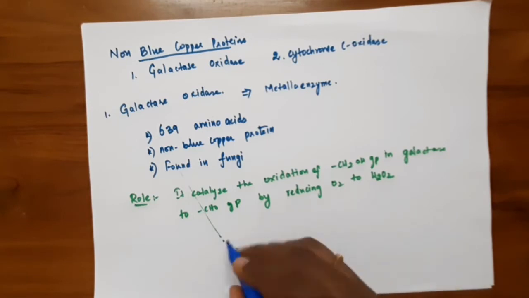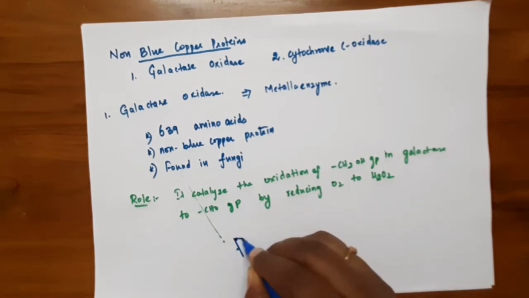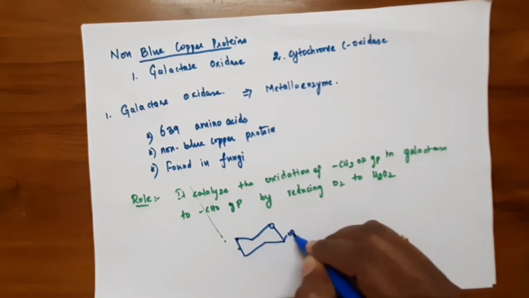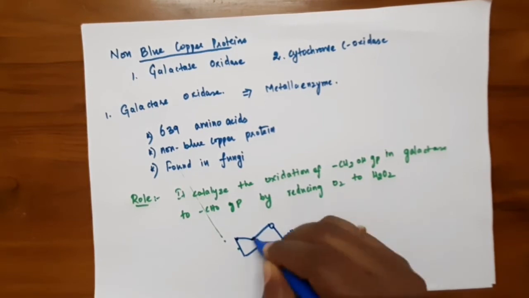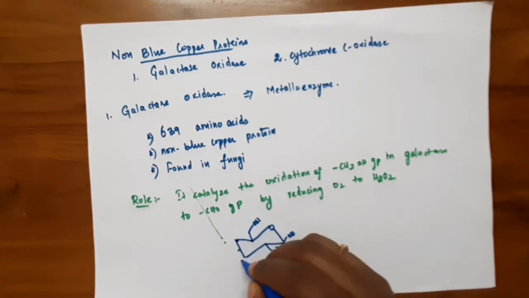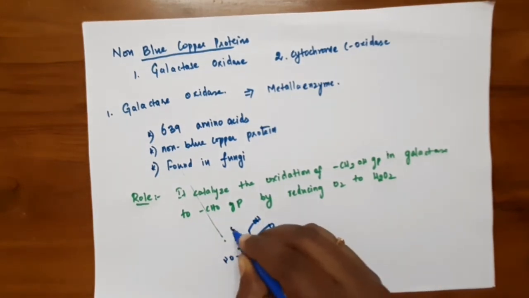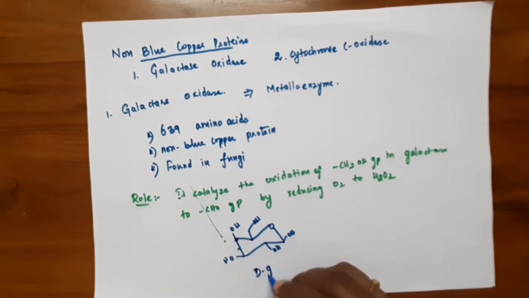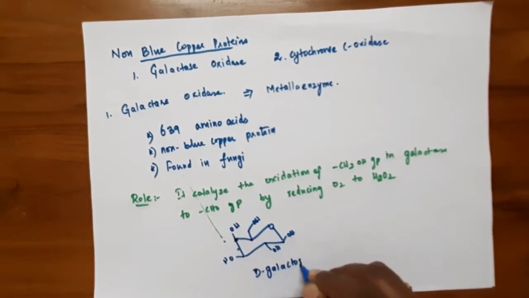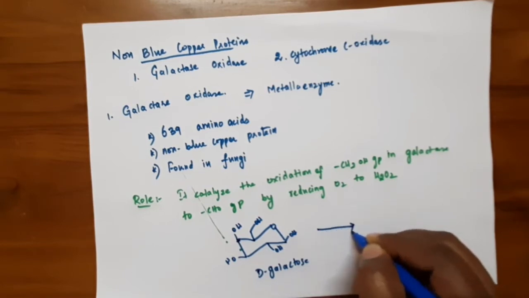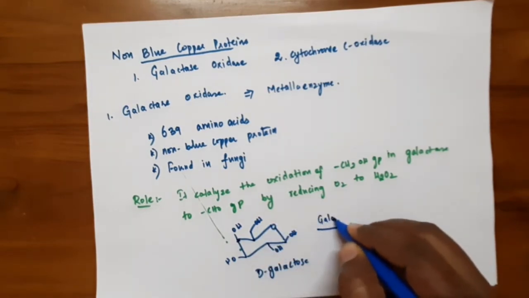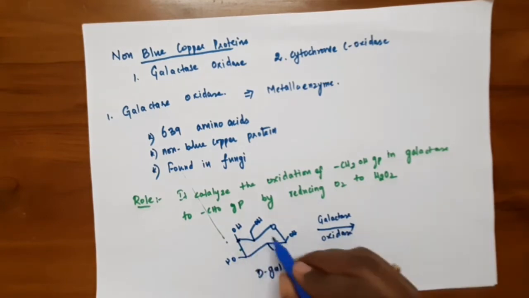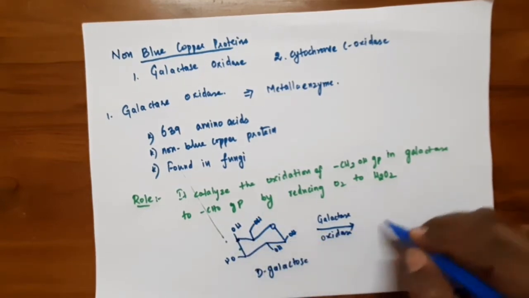And if you see the reaction, this is the D form of galactose, D-galactose. In the presence of galactose oxidase, it converts the CH2OH group to an aldehyde group.